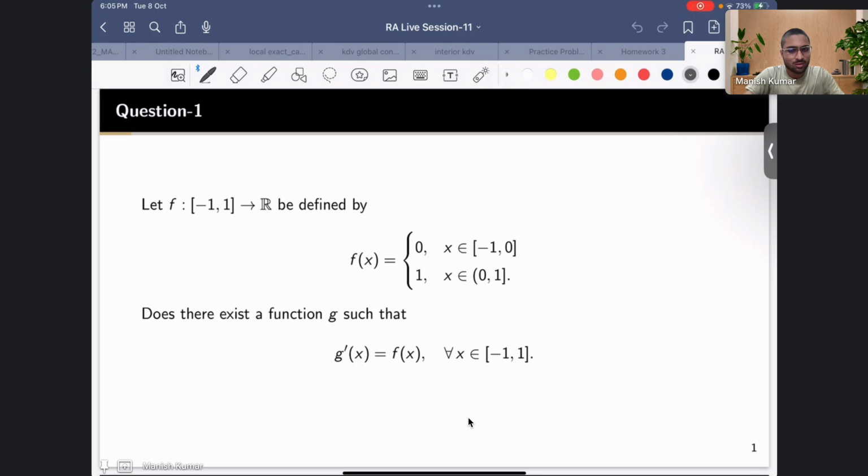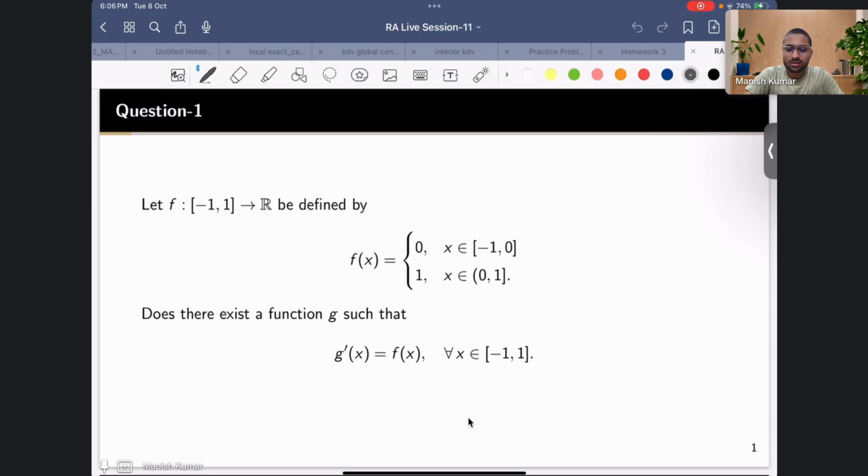If we integrate f, we will be getting g, no, sir? We will be getting 1 if we integrate f. So what does that mean? If I integrate f, I'll get 1. So from there, how can you conclude whether such a function exists or not? You have asked whether there exists a function g such that g'(x) is equal to f(x).